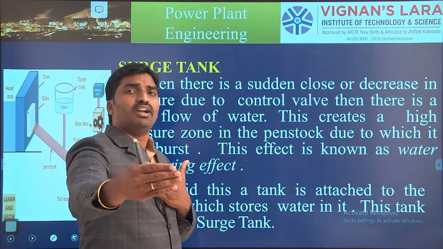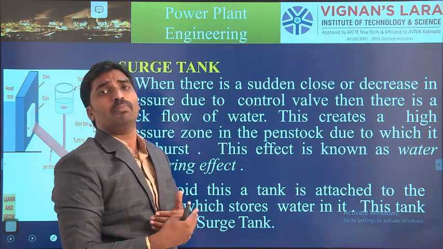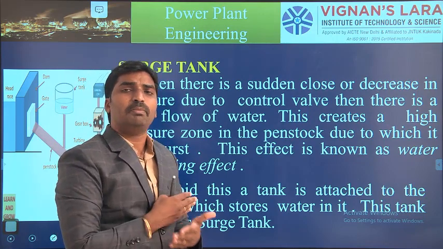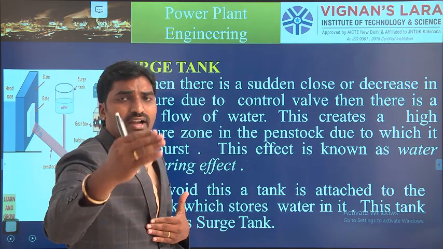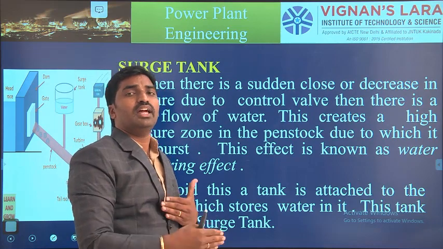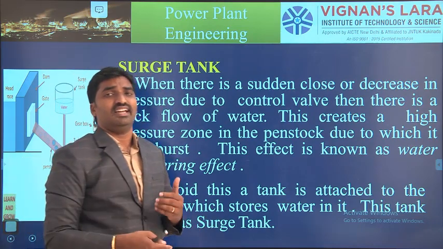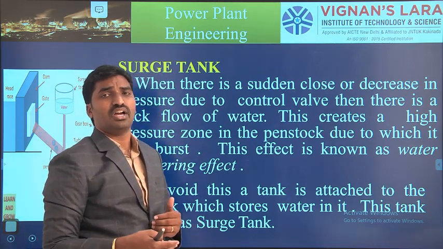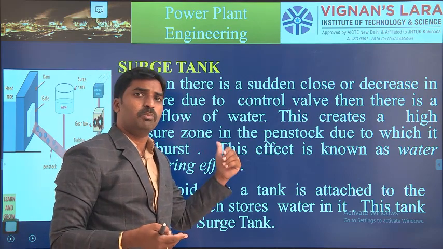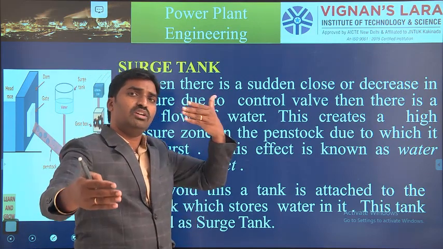If the bottom point of a penstock contains low pressure, no problem, the water always flows from high pressure to low pressure, flowing in the direction of the turbine. In case the pressure is reduced at a top position and higher at a lower position, what happens?